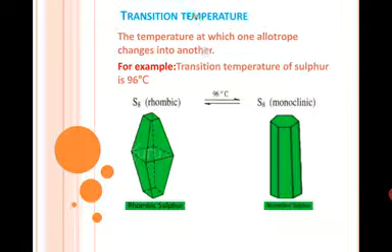Transition temperature: the temperature at which one allotrope changes into another. Trans means change of one form into another. This means at this temperature one allotrope will change into another. For example, transition temperature of sulfur is 96 degrees centigrade.